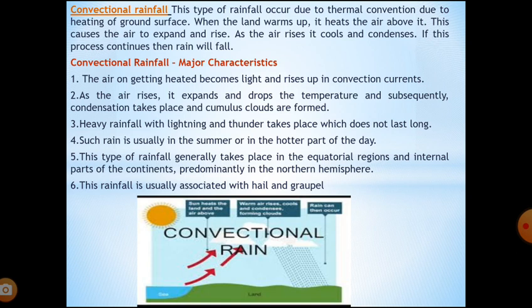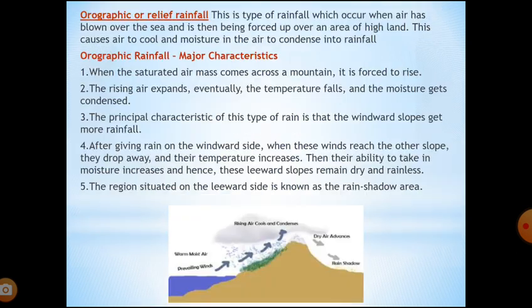Children, you can see through this diagram that when the cloud is saturated, it begins to precipitate, giving heavy and thundery showers. Due to this, we get thunder showers on a hot day, as the sun warms the air and it rises, cools and begins to rain.